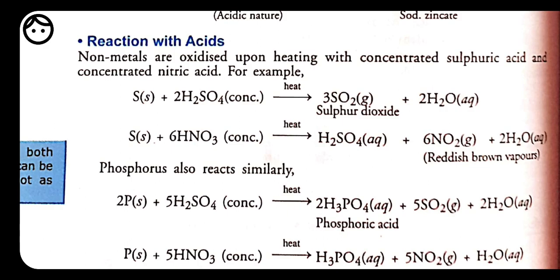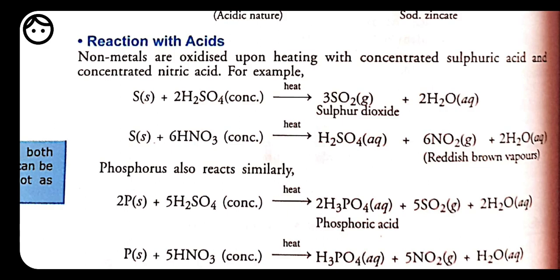Whenever we are putting any of the non-metal into acid, then what will be the product? Like when we put metal into acid, what happens here? The release of hydrogen gas takes place, isn't it? Salt is going to form and it releases hydrogen gas. But what happens when we are putting any non-metal into acid? So see here what is going to form.